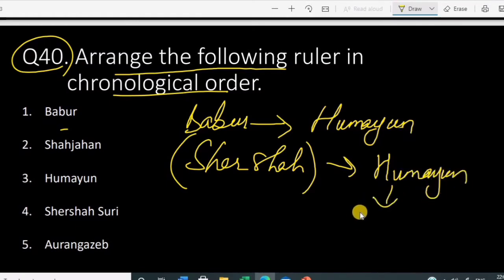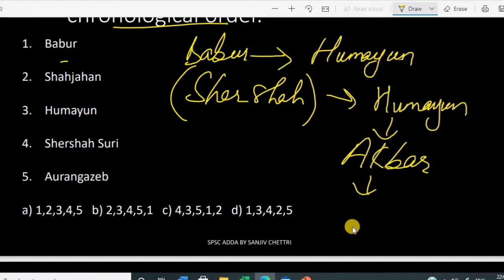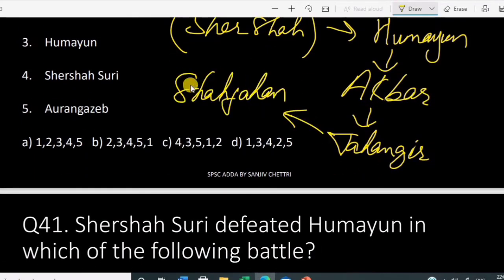Then after Humayun, who was the ruler? So son of Humayun was Akbar. Maybe you have heard about Akbar, right? So after Akbar, we have Jahangir. After Jahangir, we have Shahjahan. After Shahjahan, it was Aurangzeb. So Aurangzeb died in 1707.